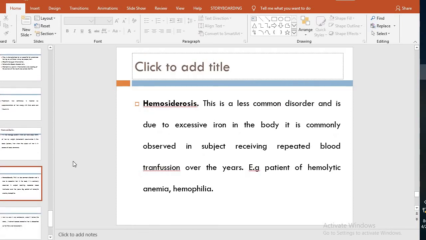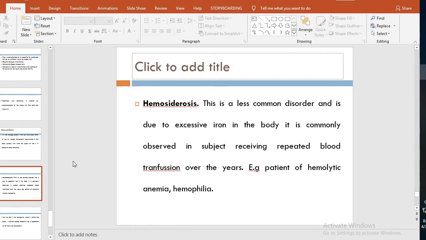Then hemosiderosis. It is not a common disorder, and it is due to excessive iron in the body and commonly observed in subjects receiving repeated blood transfusions over the years.